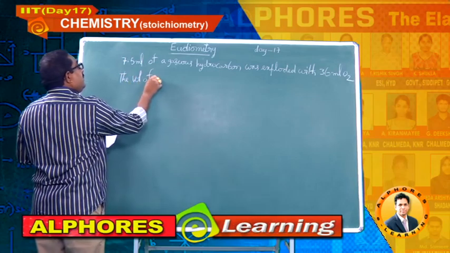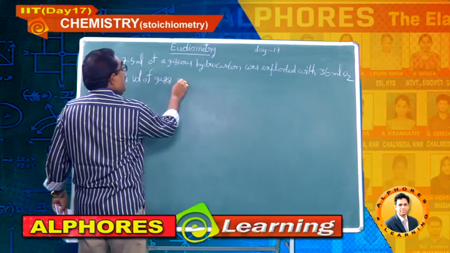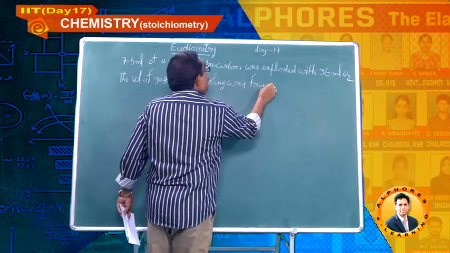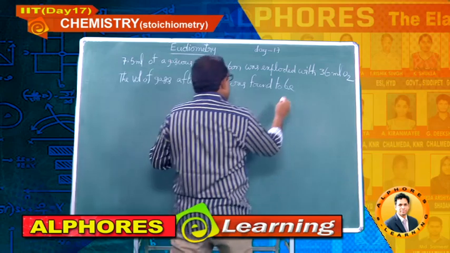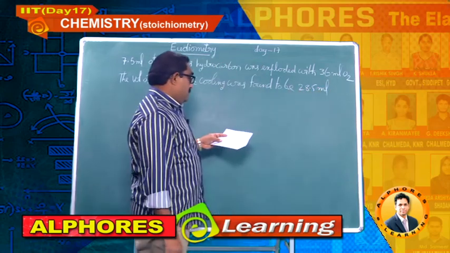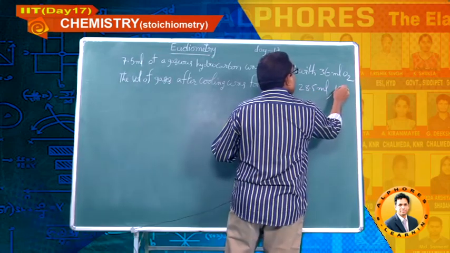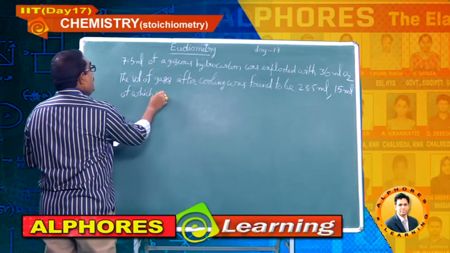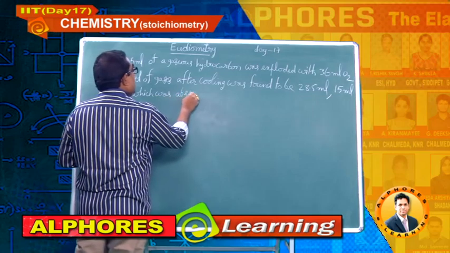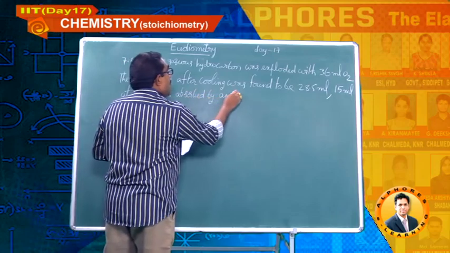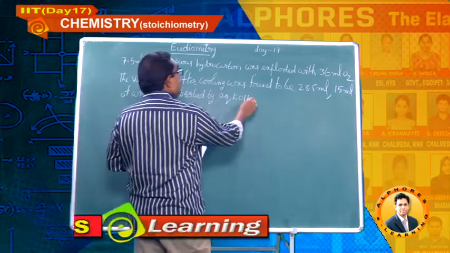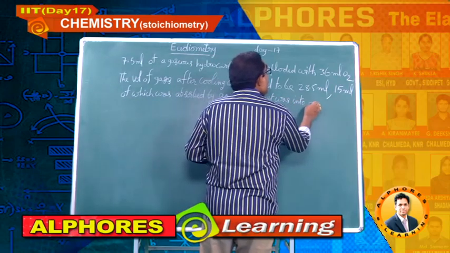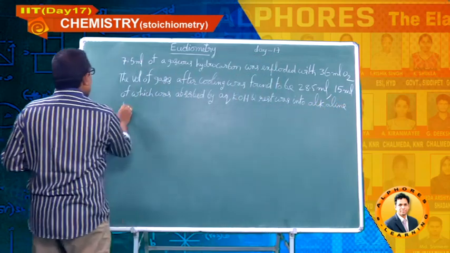The volume of gases after cooling was found to be 28.5 ml, 15 ml of which was absorbed by aqueous KOH, and the rest was absorbed into alkaline pyrogallol.